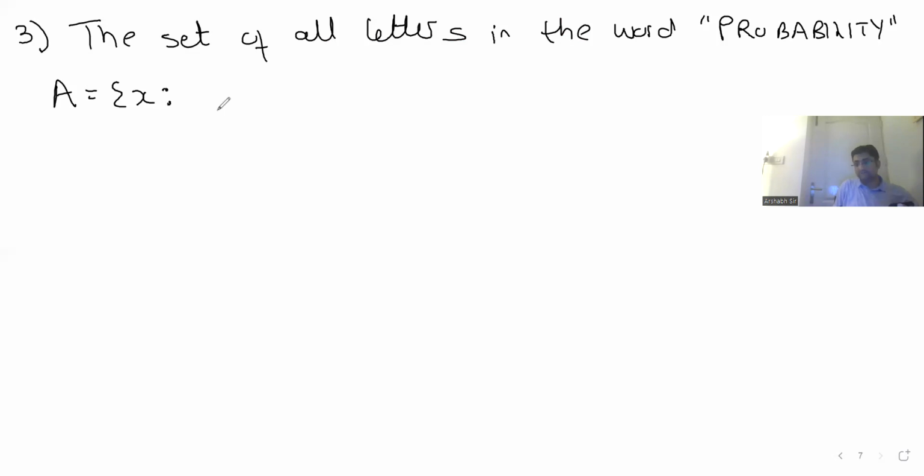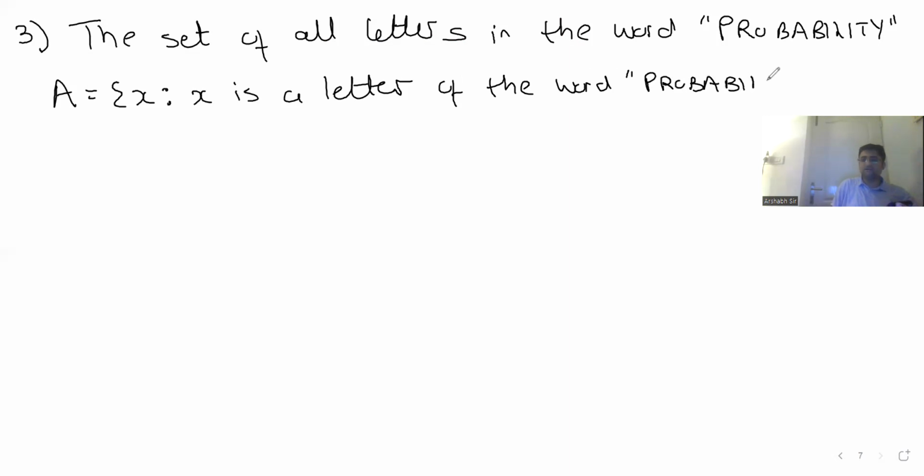Tell me. X is a letter of the word probability. Yeah, X is a letter of the word. That's it. Guys, please don't be scared to answer. Feel free to answer. क्या गलती तो होगा? क्या फर्क पड़ता है? Yeah?